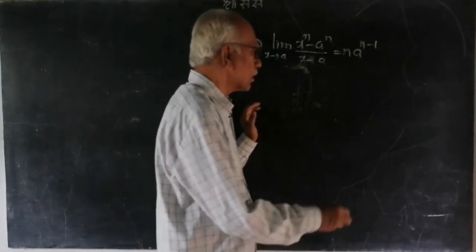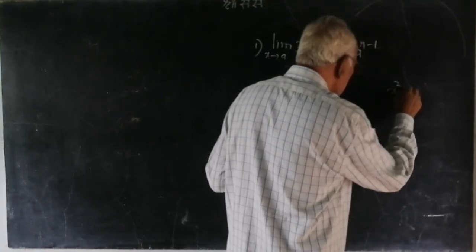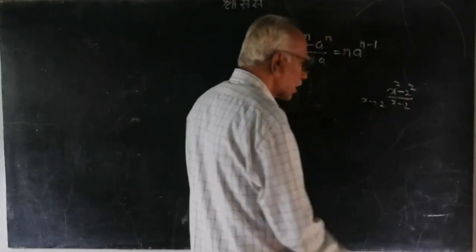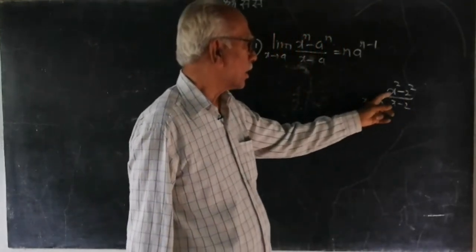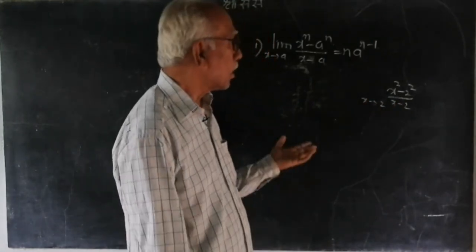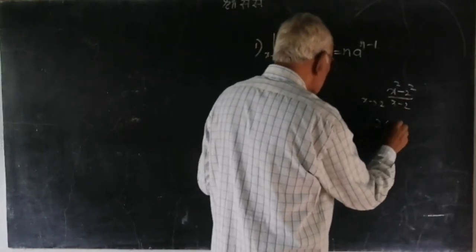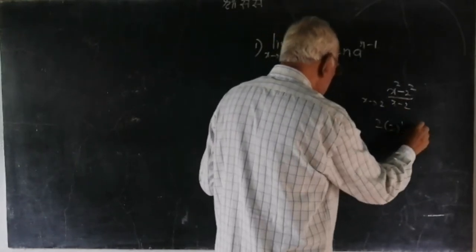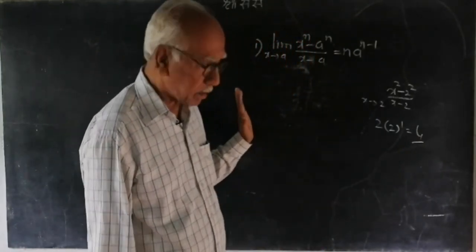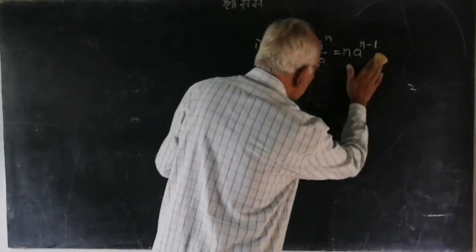What will that n a raised to n minus 1 be? Already we have given an example. What is that? x square minus 4, where 4 means 2 square, divided by x minus 2 as x tends to 2. It is in this form only: x raised to n minus a raised to n upon x minus a as x tends to a. What will be the answer? n, and what is that n? 2. And then n minus 1 is 1. So the answer is 4. Already we got that answer in the earlier example. So here we can use this formula to attempt such sums.